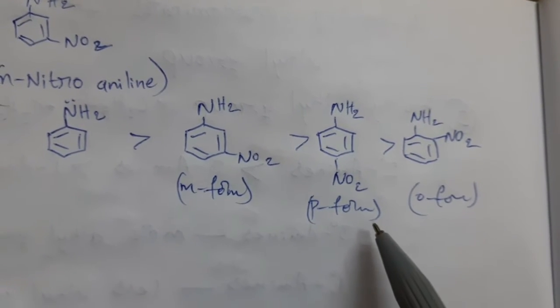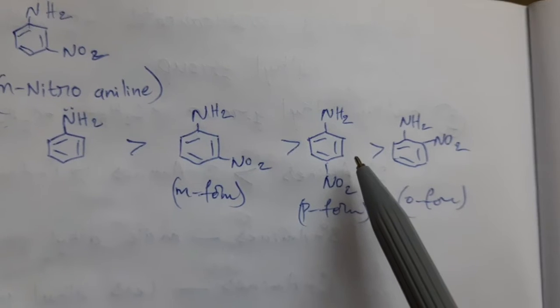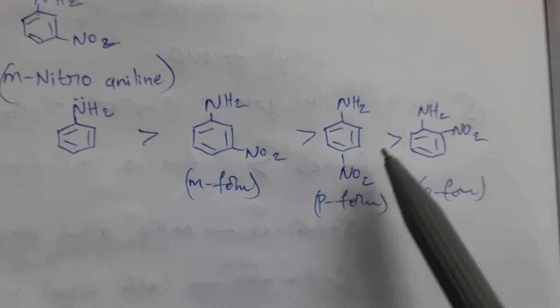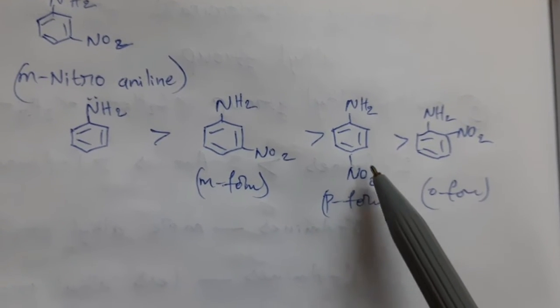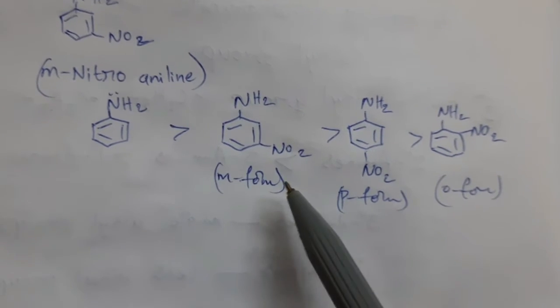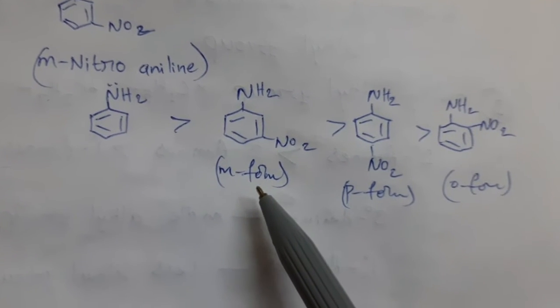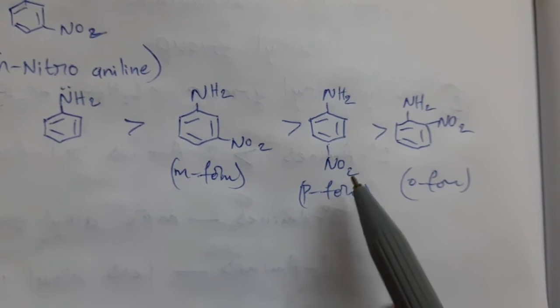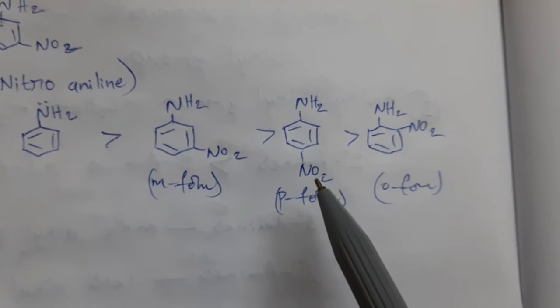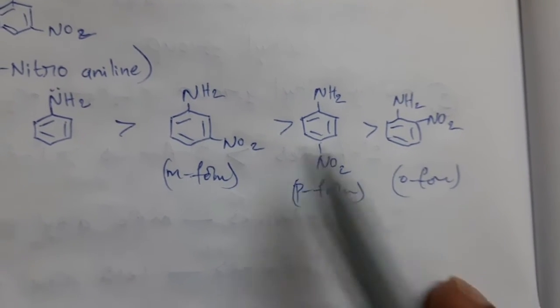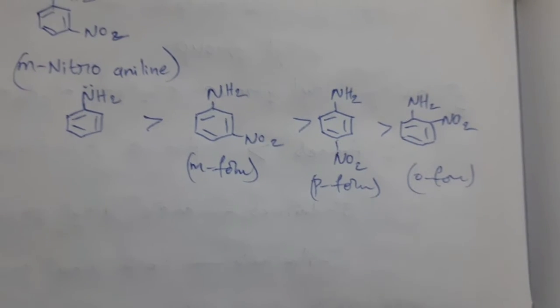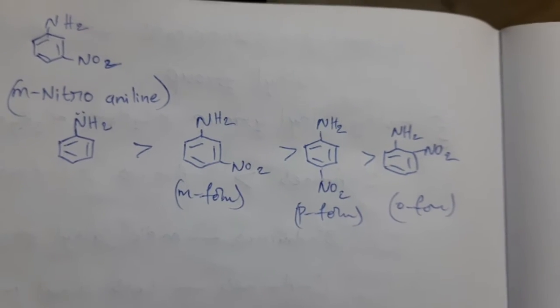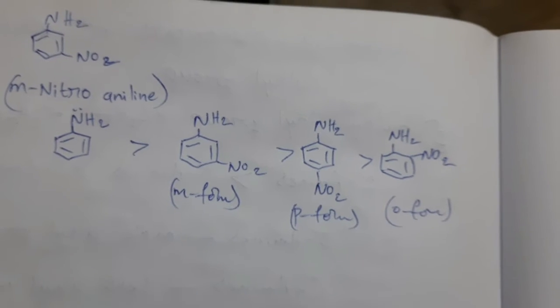Between meta form and para form, the decrease of basicity is more for para form. So meta form has more basic character than para form, which is more basic than ortho form. So this is the order for aryl amines having electron withdrawing substituents.